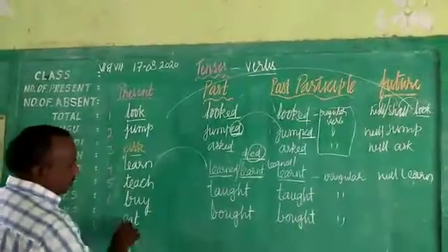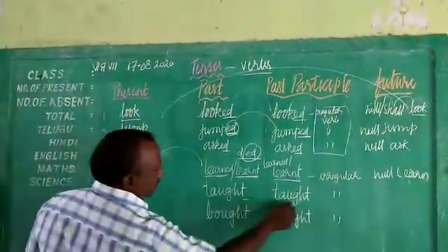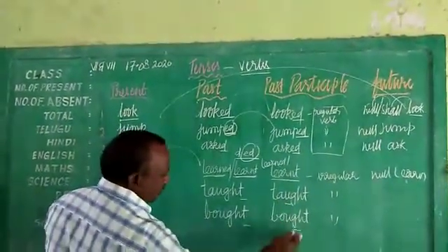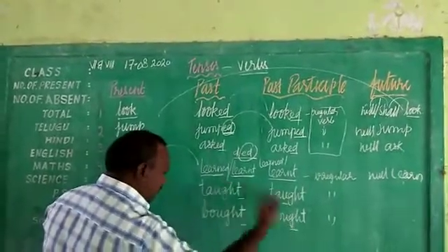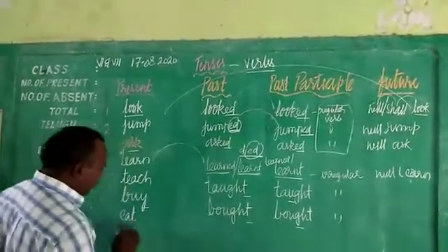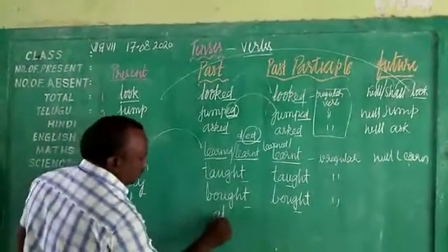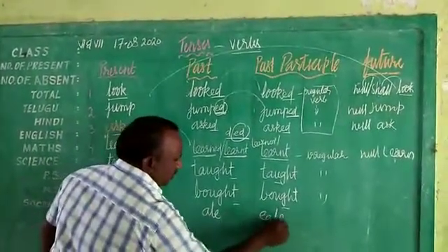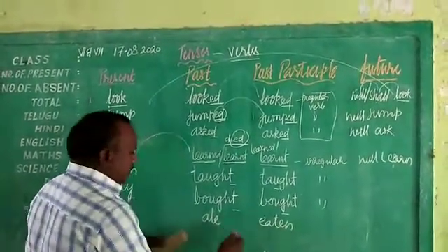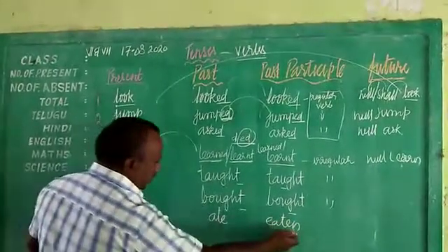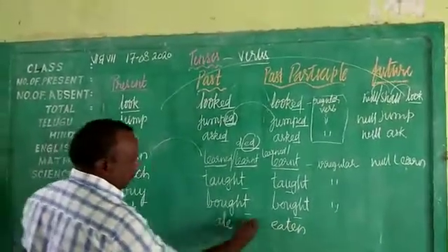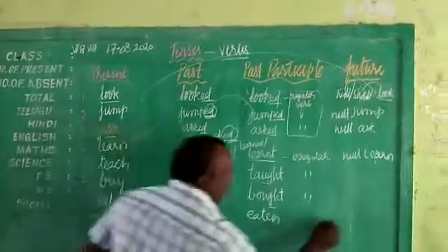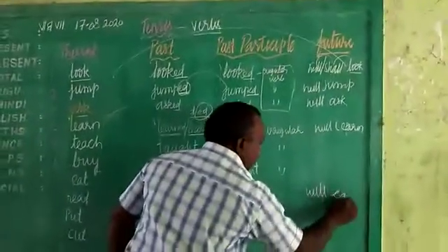Now eat. Even though some verbs have the same form in both, they are irregular because they are not ending with ed. So eat, ate, eaten. The entire word changed here. Eat, ate, eaten: present tense, past tense and past participle. Future will be will eat.